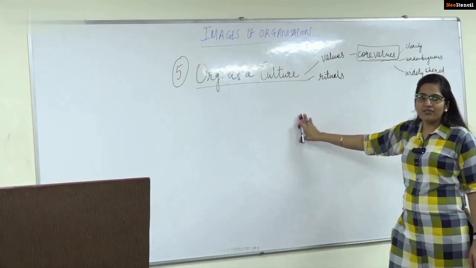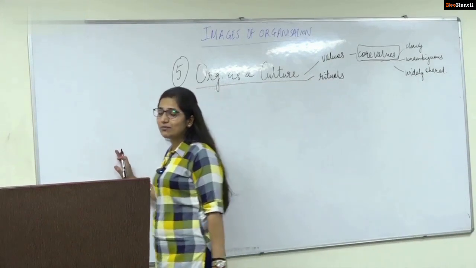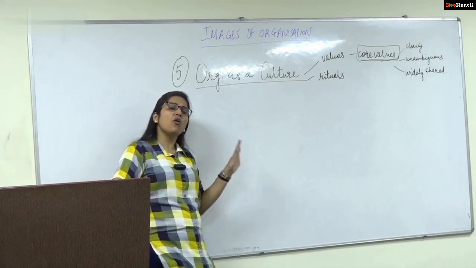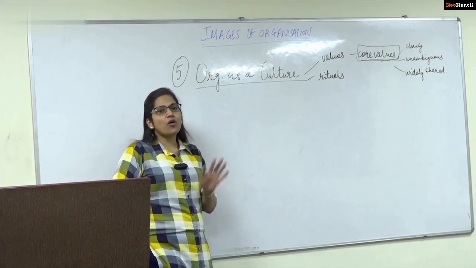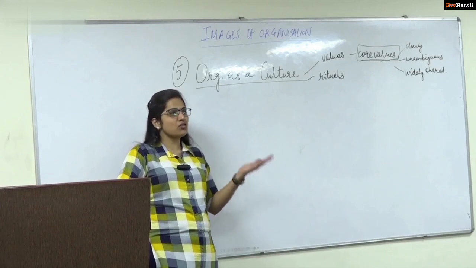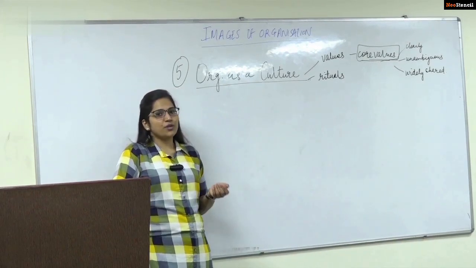These were the 5 different images of the organizations. Mind you, this is not something new that we have studied. You have studied all this information somewhere or the other, or if you've not studied, you shall be reading it in your classes, or in your books, or on the net, wherever you are sourcing information from.